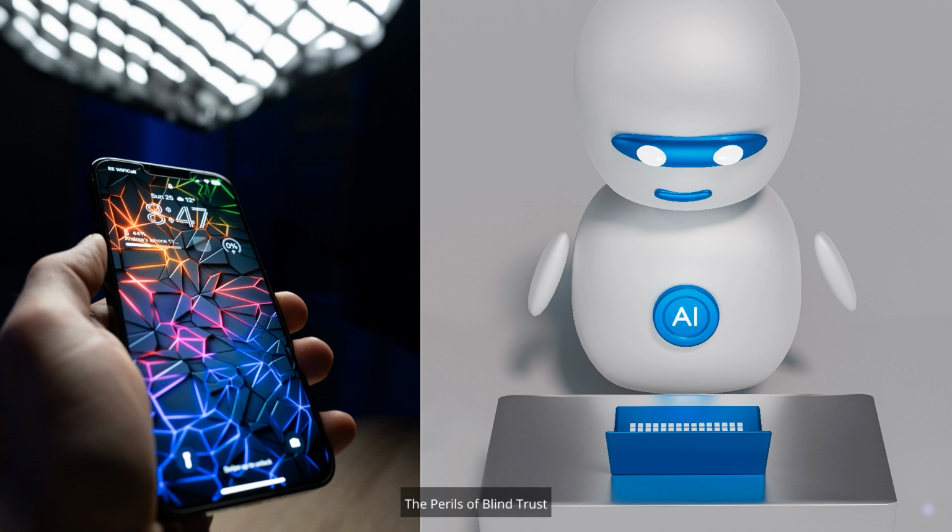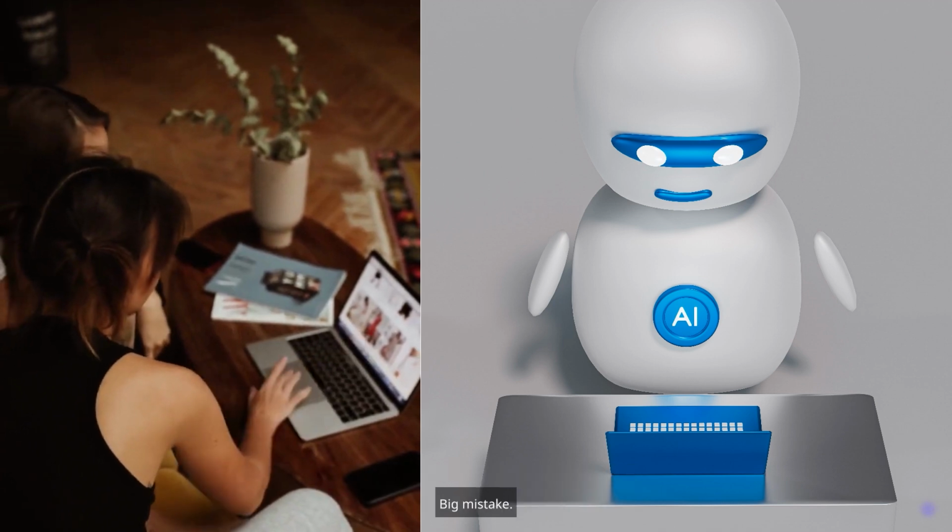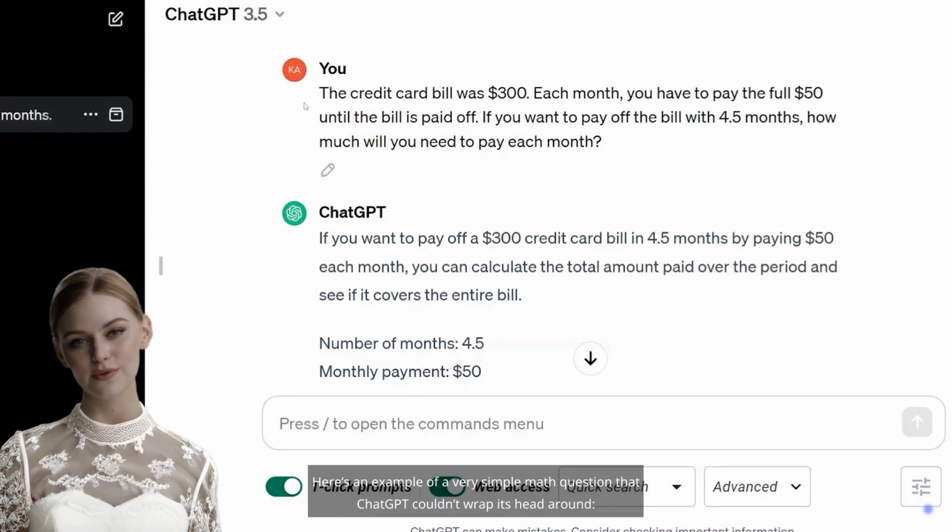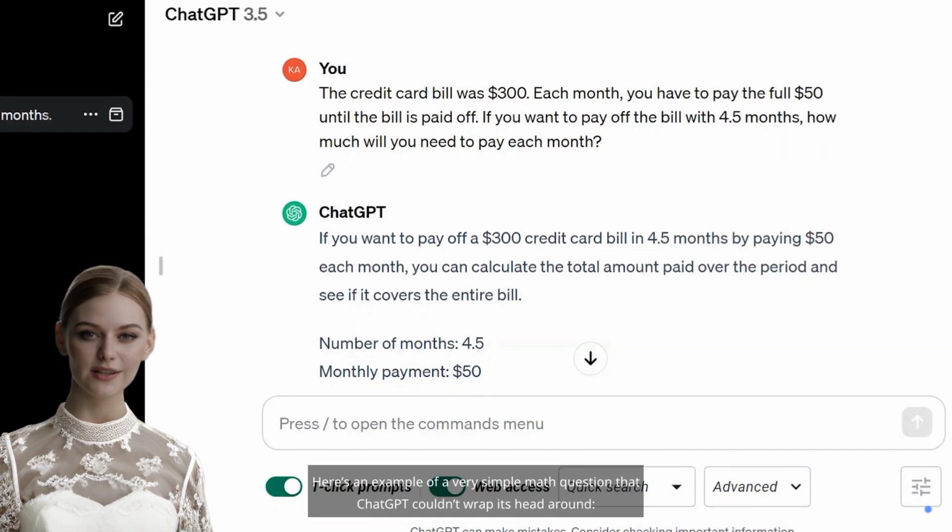3. The perils of blind trust. Now, I know ChatGPT is a genius in its own right, but trusting it blindly? Big mistake. Here's an example of a very simple math question that ChatGPT couldn't wrap its head around.